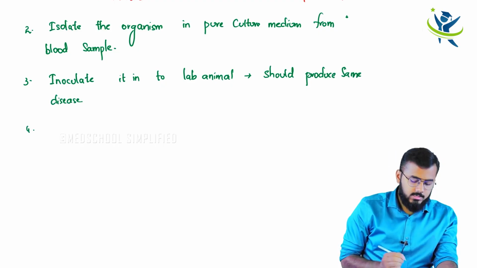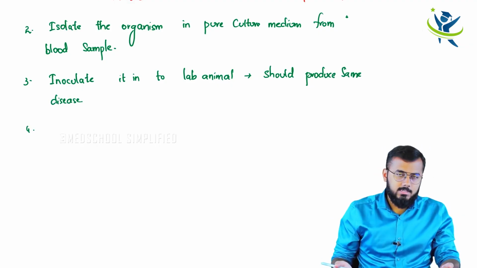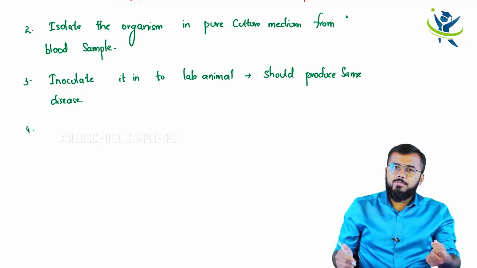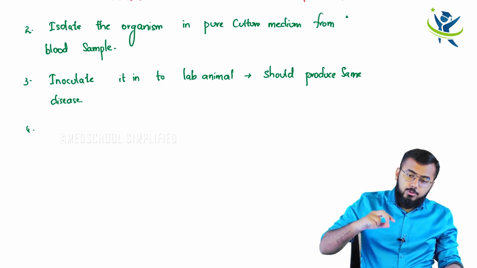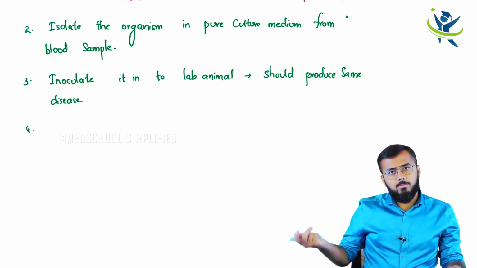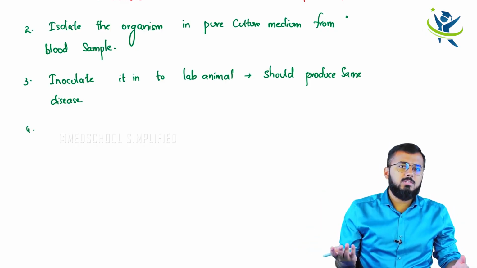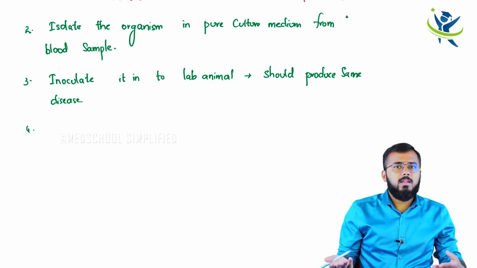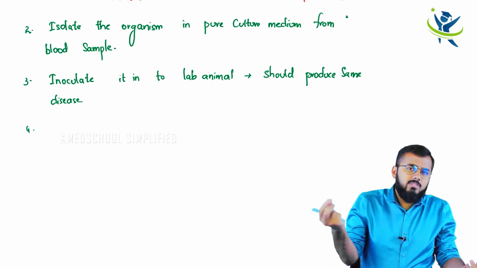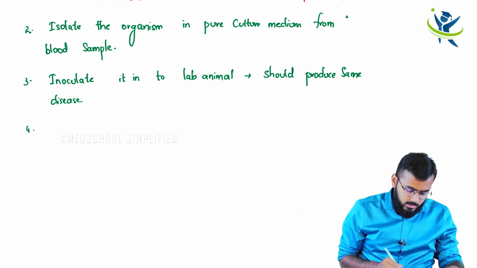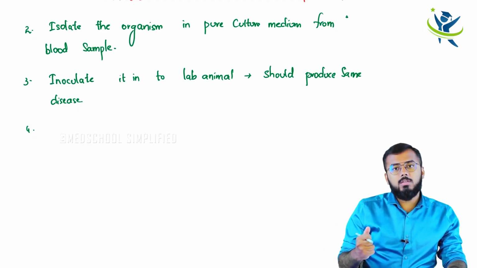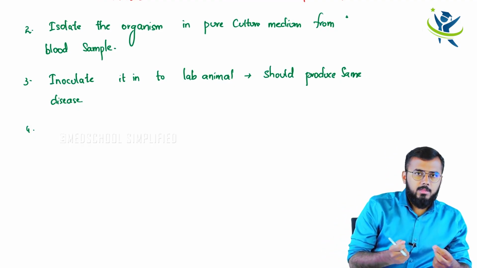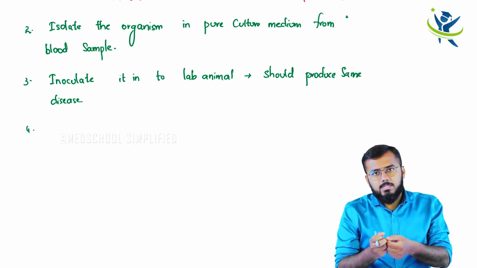Now once the mouse gets that same disease, again take a blood sample from the mouse. When you take the blood sample from the mouse, again you should be able to extract that same organism, because the same organism is causing the same disease in both humans and mice, right? So he told that you can re-isolate. First of all, you have isolated the organism from the human's blood, then injected it into the mouse.